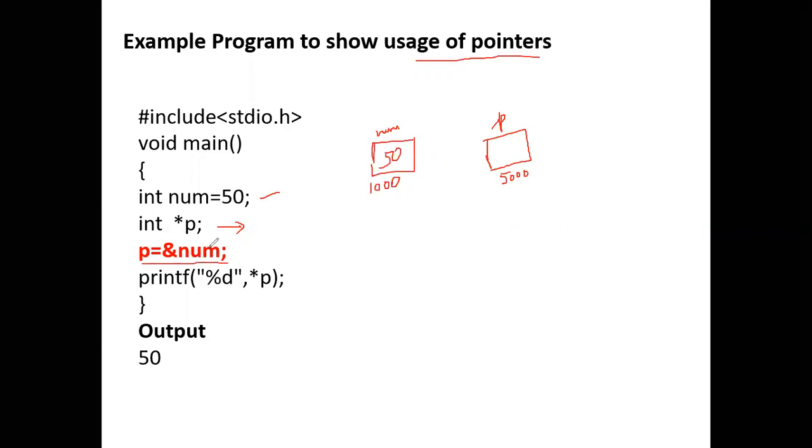What is ampersand num? Ampersand num is nothing but the address of num, which will be stored in the variable p. This is very important, initialization. We are making this pointer point to num. So p will have the address of num and it will be pointing to the variable num. So this is our pointer.